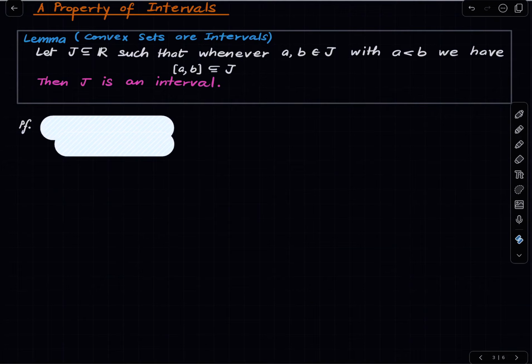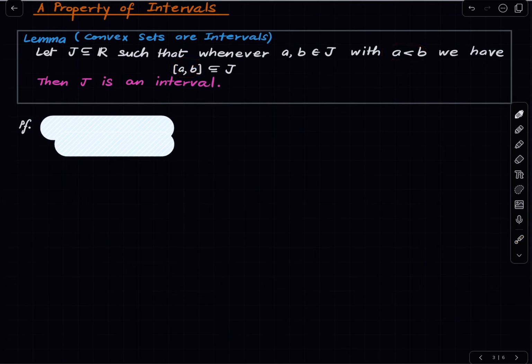So what we are going to do is first look at a certain property about intervals, or rather a defining property of intervals, which I have labeled as this small statement that convex sets are intervals. Okay, so what am I saying? Fix some subset J of R, J is non-empty, such that whenever 2 points in J are chosen, one less than the other, then the entire closed interval that you can form using those 2 points is contained in J.